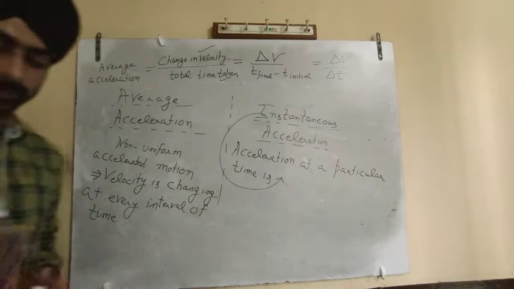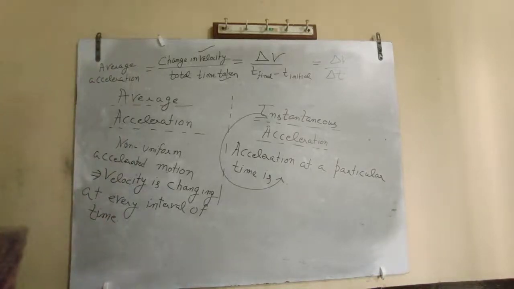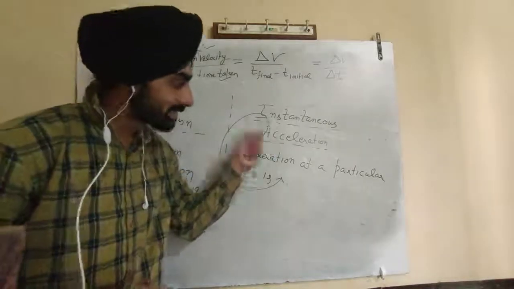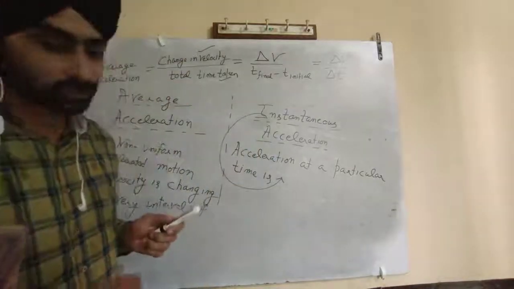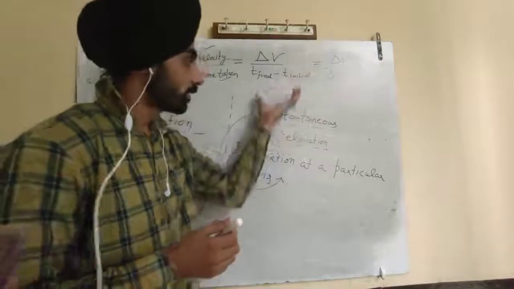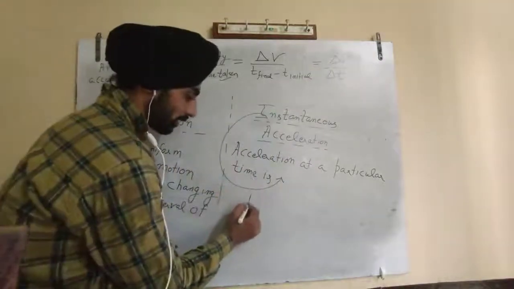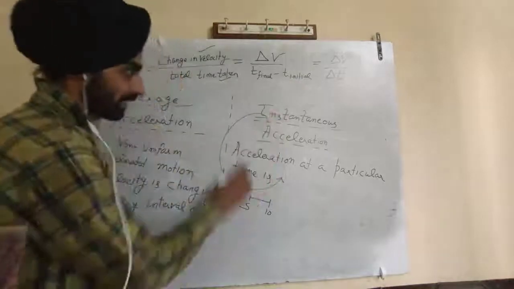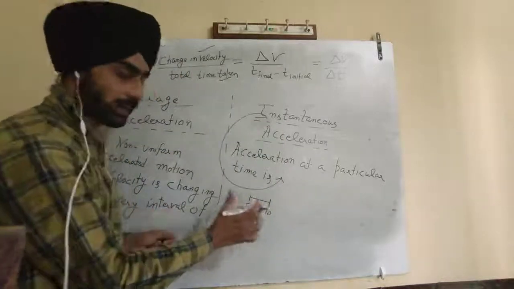So the concept is very clear. How will you calculate this instantaneous acceleration? You know that this is a change in time. Suppose the time interval is 5 seconds to 10 seconds. This is t initial and this is t final. This change is very big.